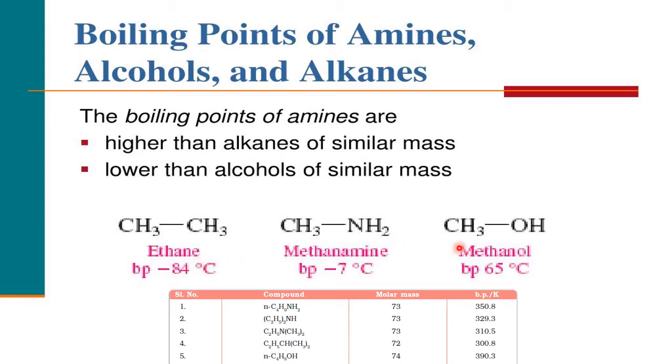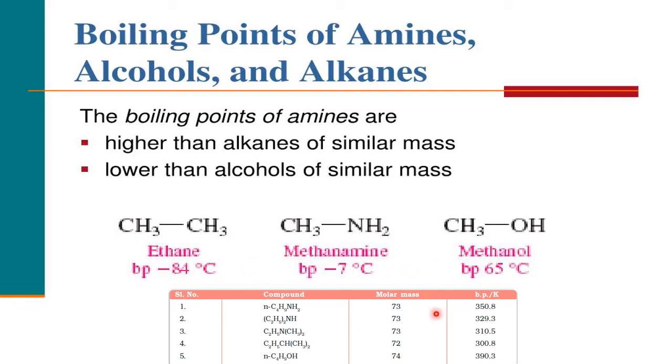When they have the same mass, see their boiling point. Boiling point of ethane is minus 84 degrees centigrade, of methanamine minus 7 degrees, methanol 65 degrees centigrade. So this clearly says that amines are in between alcohols and ethane.